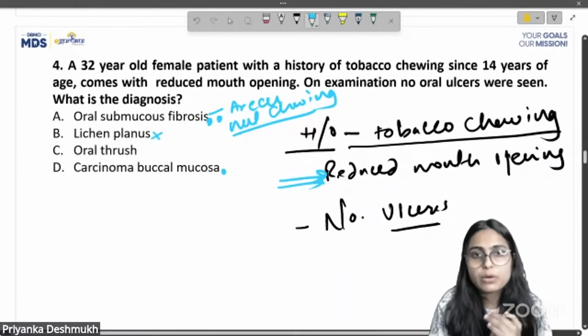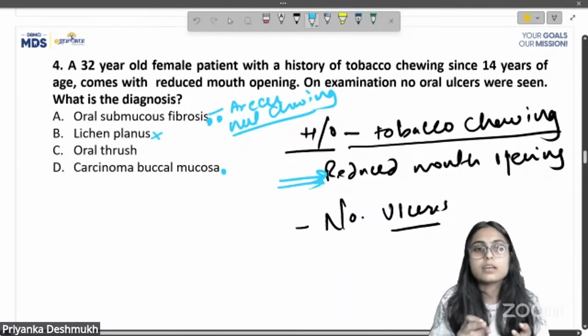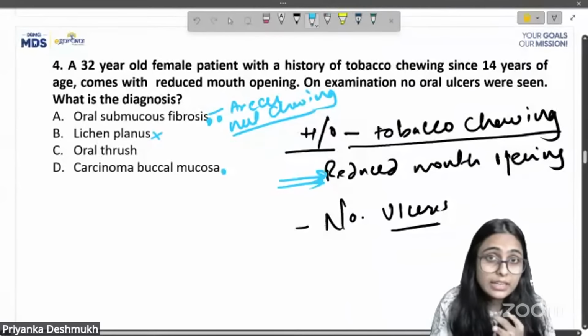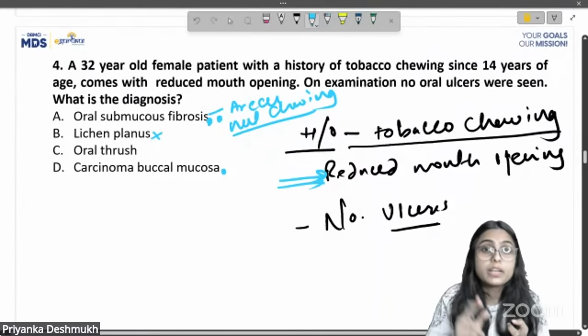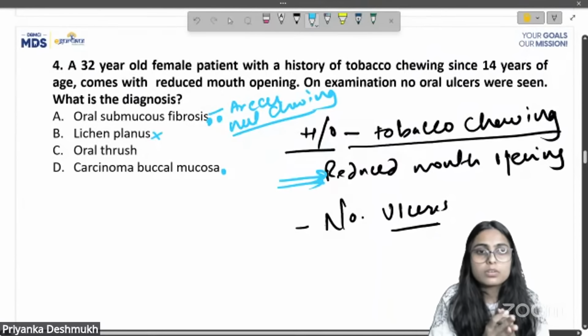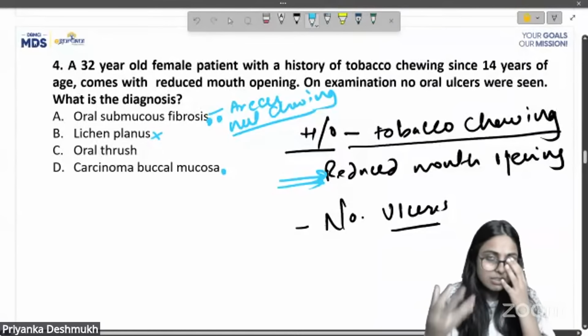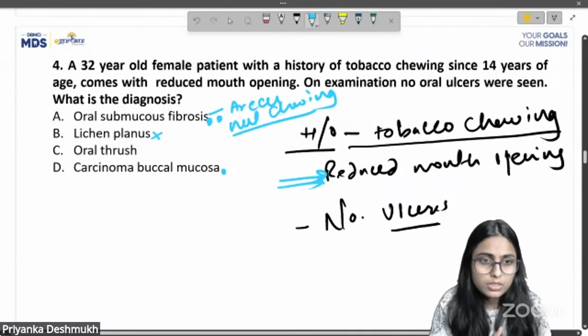There is no reduced mouth opening in lichen planus. There are Wickham's striae in lichen planus, also burning sensation. Okay, so none of the features is given in the question, so lichen planus is ruled out.